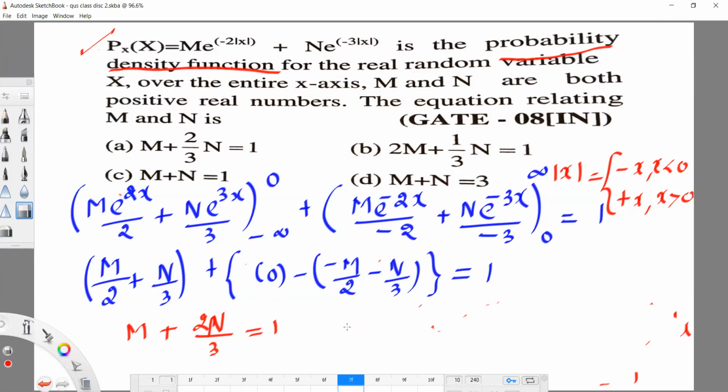So look at the options carefully; don't keep simplifying and then search for the answer here. As per the given options, option A directly matches, so we can give the answer as option A. You could simplify further and form the equation 3m plus 2n equal to 3, but that is not in the options. So directly, m plus 2n by 3 is equal to 1.